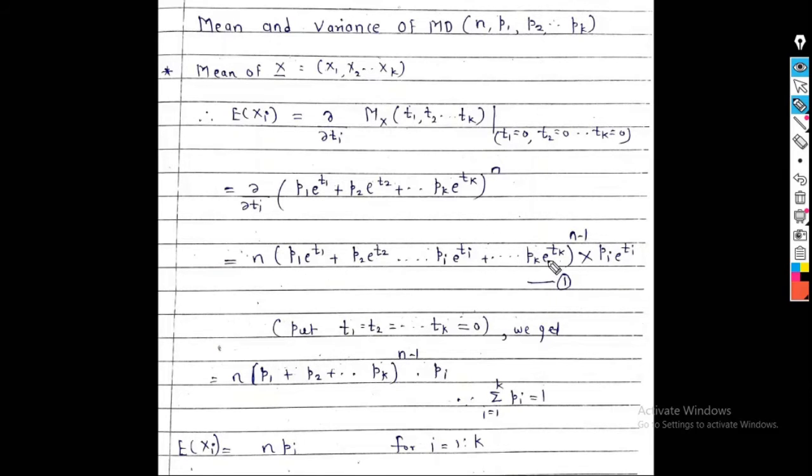This derivative is at the point t1 equal to 0, t2 equal to 0 and tk equal to 0. So put t1, t2, tk equal to 0. We get n into e raised to 0, which is 1. So we get n into (p1 plus p2 plus dash dash pk) raised to n minus 1. Here also e raised to ti, that is e raised to 0, is equal to 1. So we get into pi only.